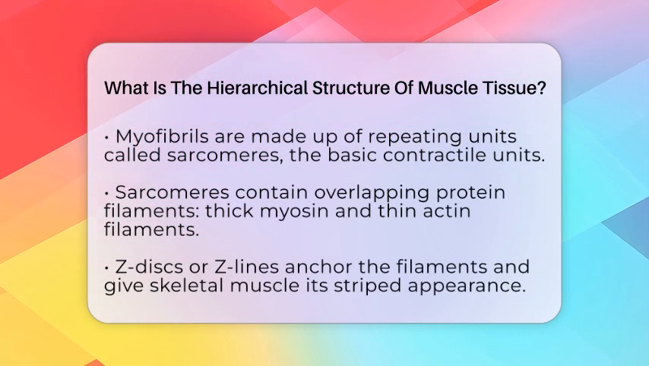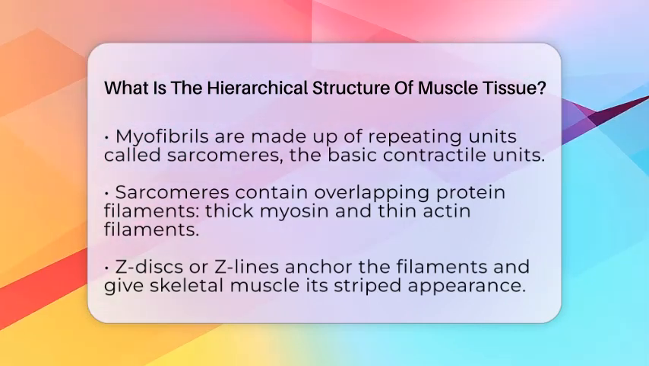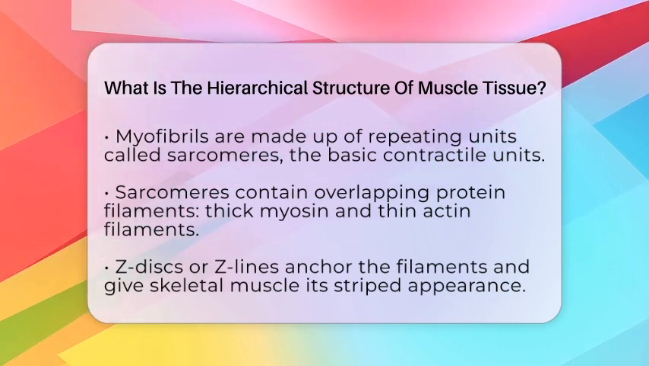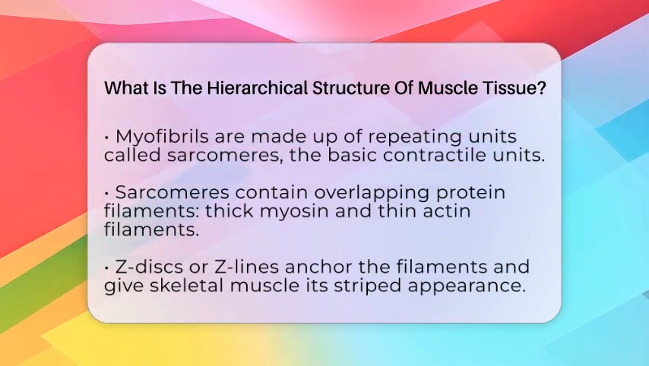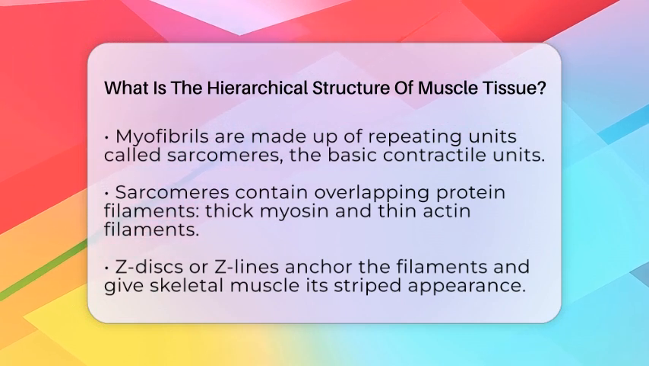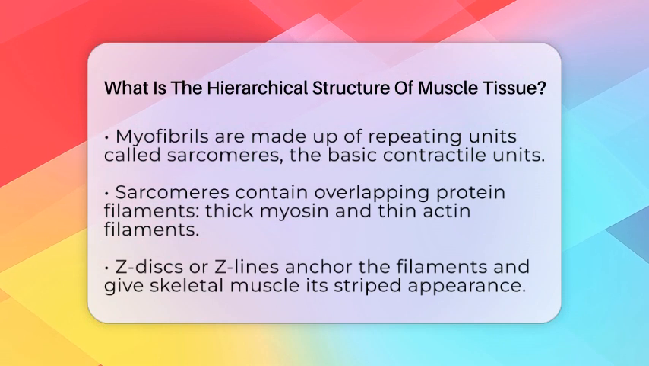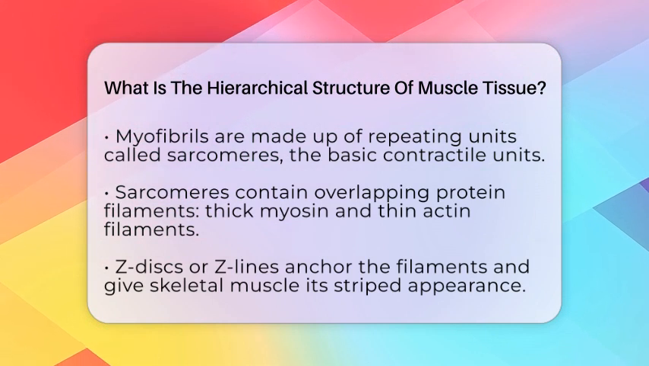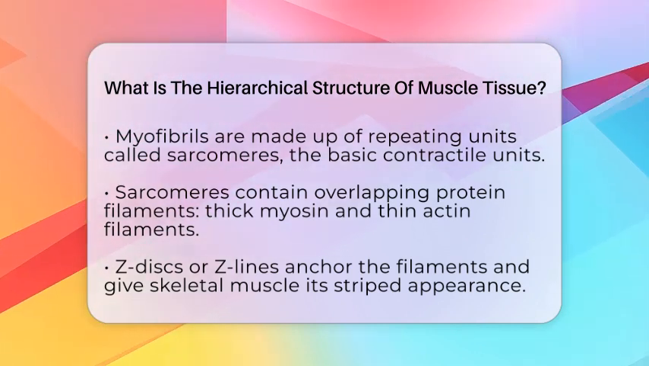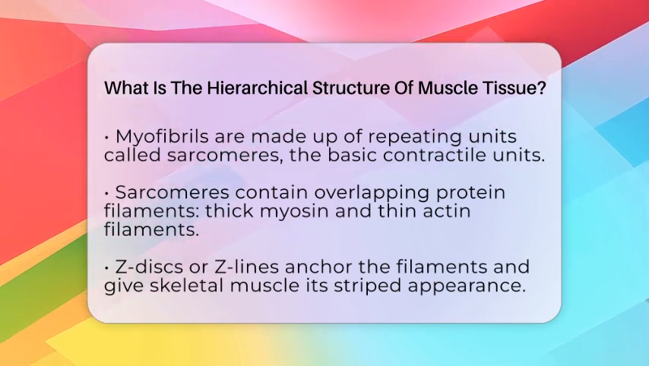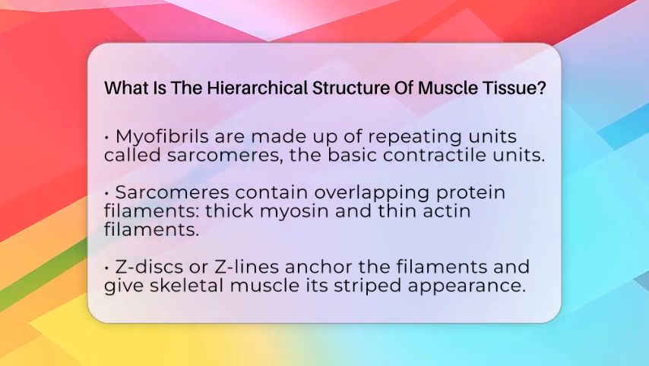Sarcomeres are made of overlapping protein filaments, thick filaments of myosin and thin filaments of actin. These filaments are anchored by structures called Z-discs or Z-lines, which give skeletal muscle its striped appearance. The interaction between actin and myosin filaments during contraction is called cross-bridge cycling. This process pulls the filaments past each other, shortening the sarcomere and causing the muscle to contract.